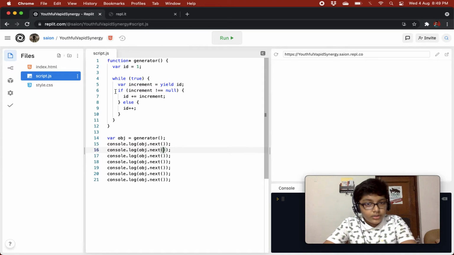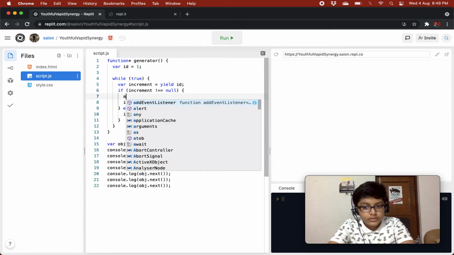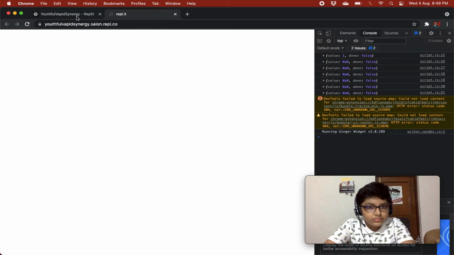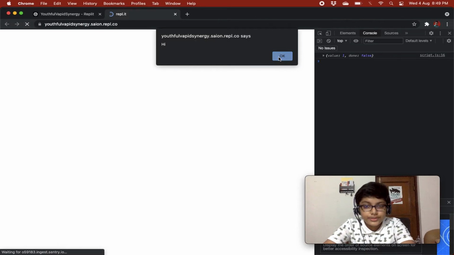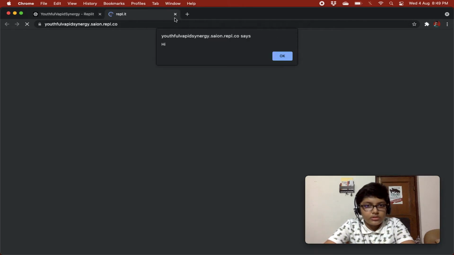While true, if increment, so is it going in here? Let's see. Oh, so it is going in here. Oh, sorry.